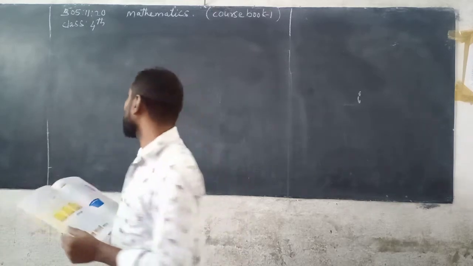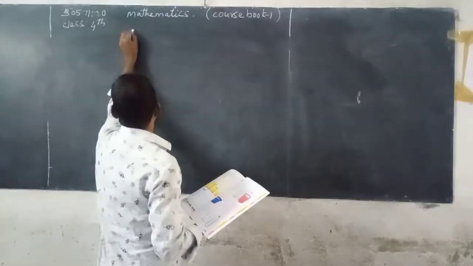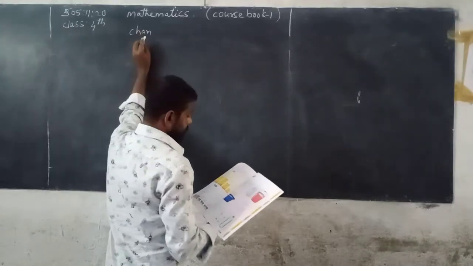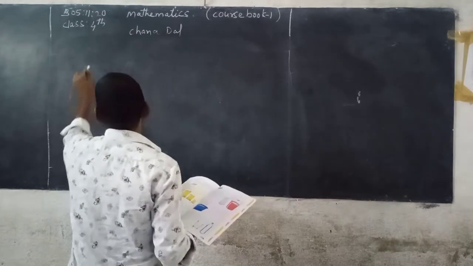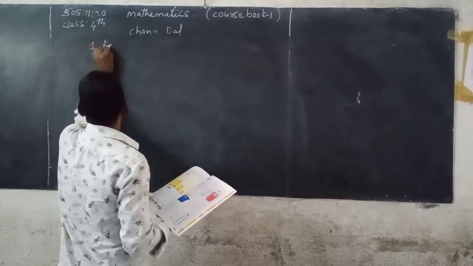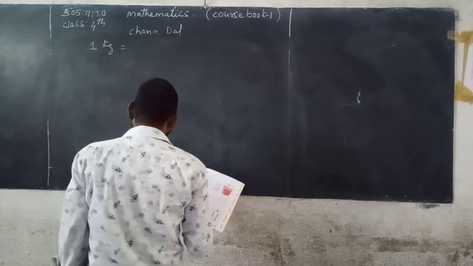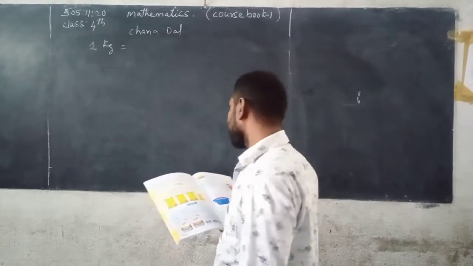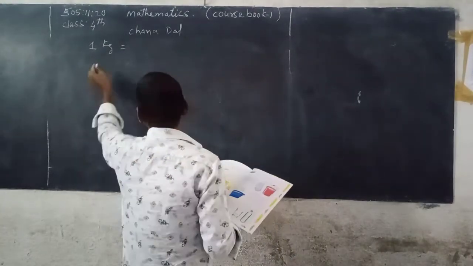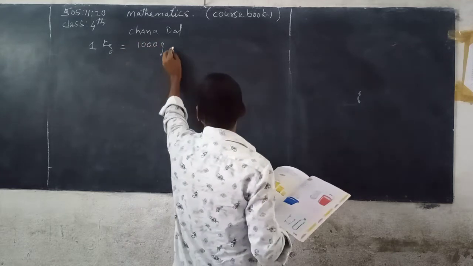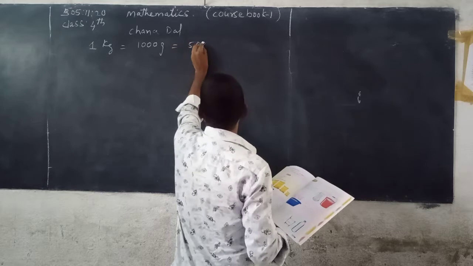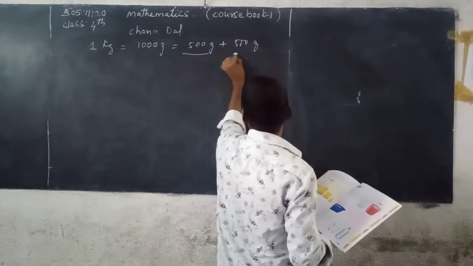Okay, see here, chana dal. 1 kg. In how many ways can we purchase it? 1 kg can be written as 1000 grams. So that is equal to 500 grams plus 500 grams. So you can buy 2 packets of 500 grams.